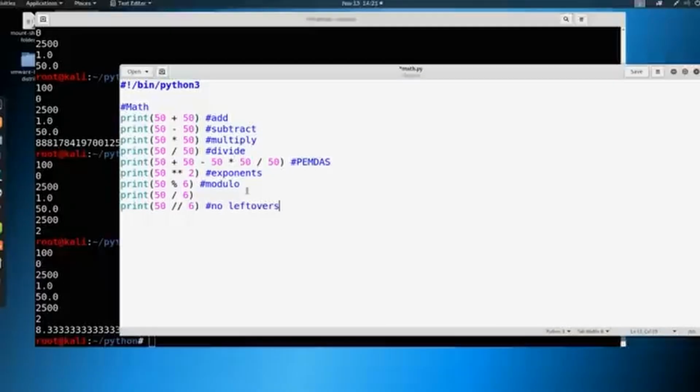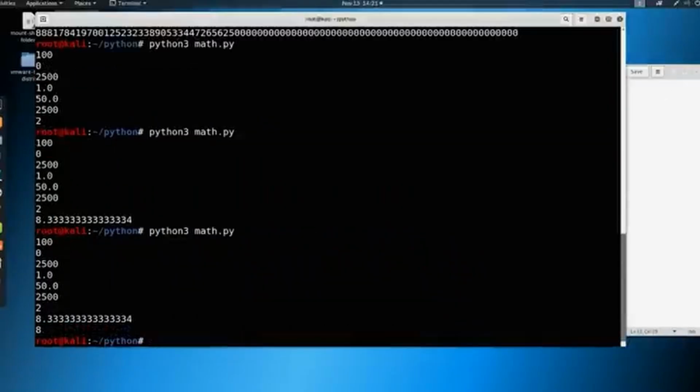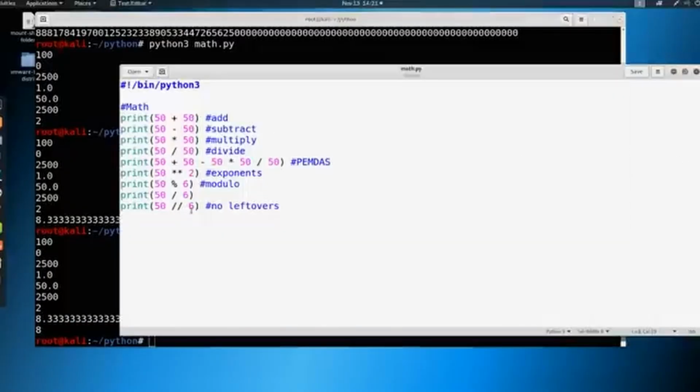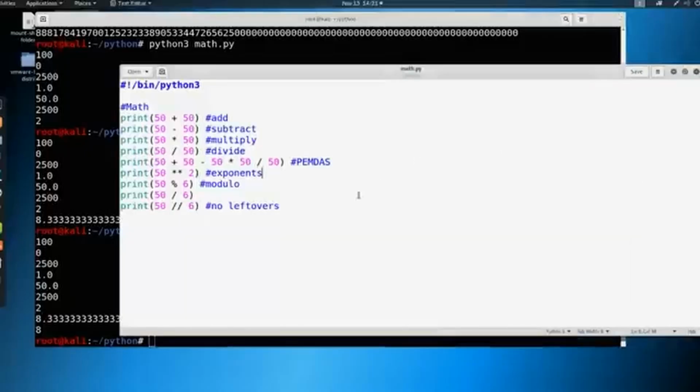Okay, so I'm going to give you a second to catch up. We'll hit save on this, and we're going to go ahead and run it. And you can see that it just gives us the 8, doesn't give us that leftover of 2 that we had, and put it into fraction form or decimal form here. So we have different ways that we can manipulate these numbers, and we can do math on the fly.